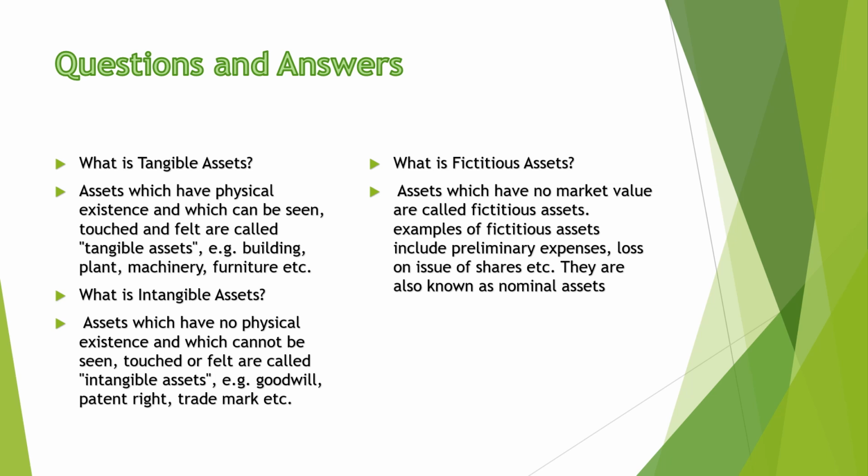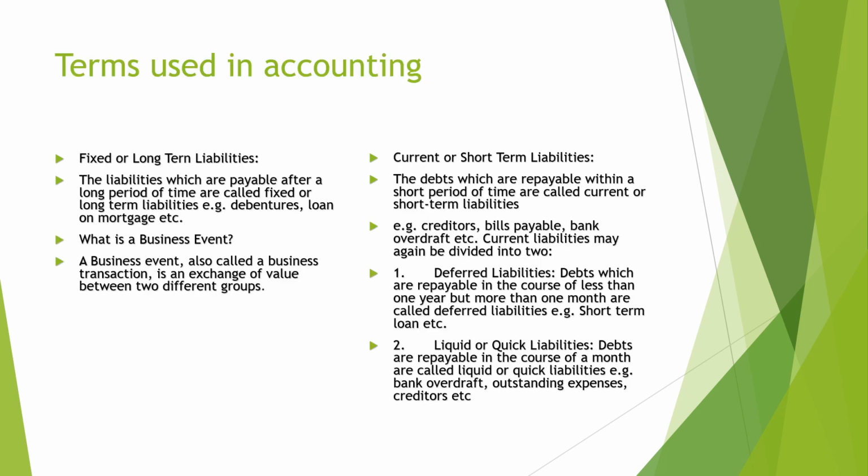Next, a very important term is fictitious assets. What do you mean by it? Assets which have no market value are called fictitious assets, like preliminary expenses, loss on issue of shares, discount on issue of debentures, etc. Fixed or long-term liabilities: these liabilities are payable after a long period of time, like debentures, loan on mortgage, etc.